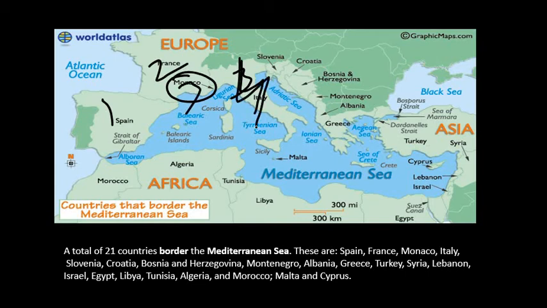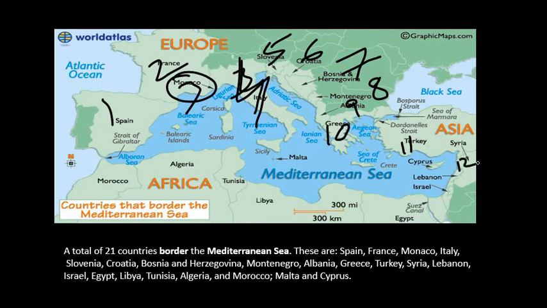Okay, this is the fourth one. And then we'll move to Slovenia, fifth. Sixth one is Croatia. Seventh is Bosnia and Herzegovina. Eighth one is Montenegro. Ninth one is Albania. Okay friends, and 10th one is Greece, you can see here. 11th one is Turkey.